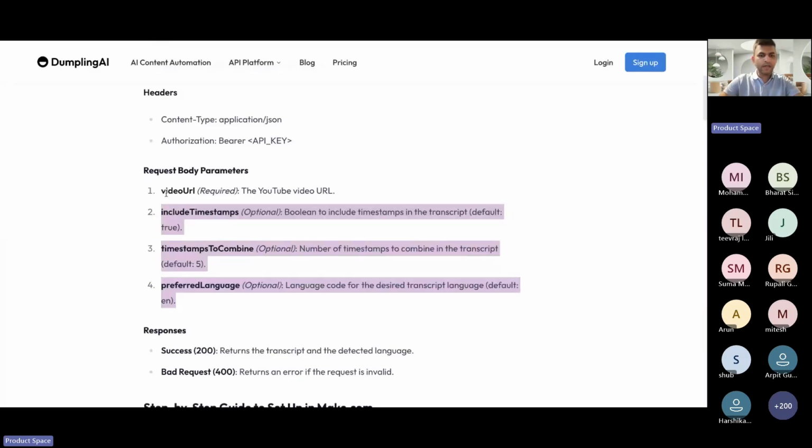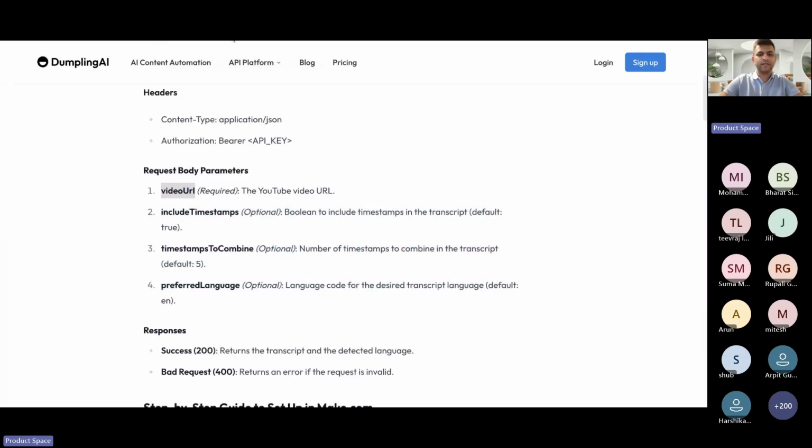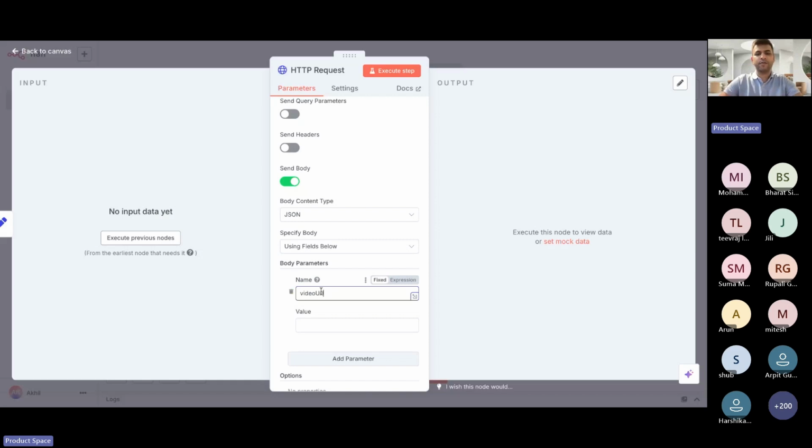Now I'll copy this from here and type it here in the video name. I'll give it to you in the chat as well. Why do I have to use this exact text that is written here? Because this server is not going to understand our language, so we have to understand the server's language and send the information in a way it understands really well. That is where, in this video URL, I'm going to share the YouTube URL. Let me quickly see in the chat if everyone's with me.